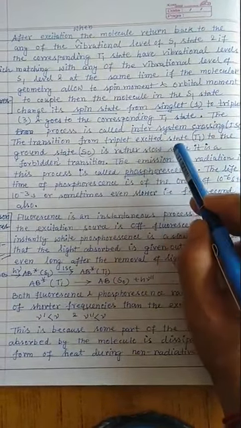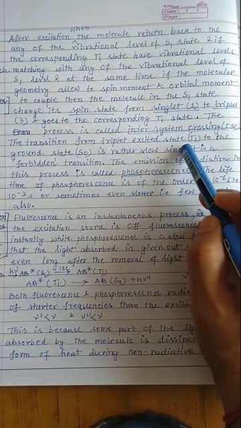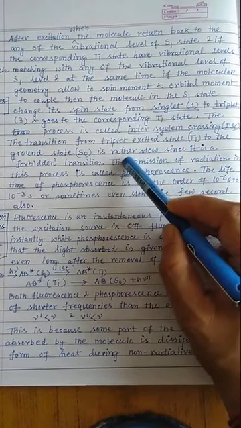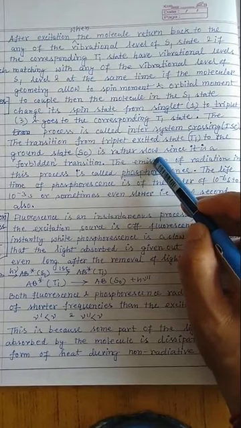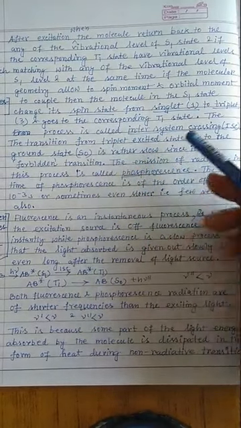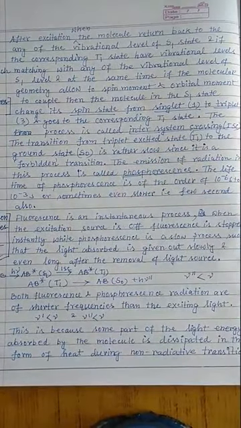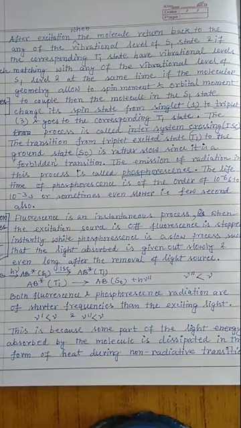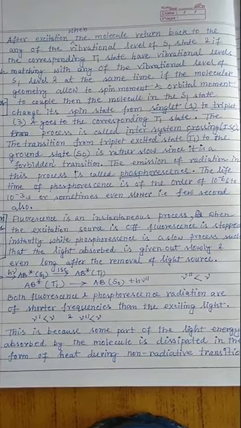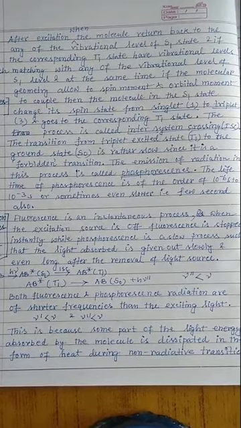And the transition from the triplet excited state T1 to the corresponding ground state is rather slow, since it is a forbidden transition. Why is it called a forbidden transition? Because, as I have just discussed, the spin selection rule for this type of transition is delta S equal to 0. That means the molecule should go from singlet to singlet or triplet to triplet.